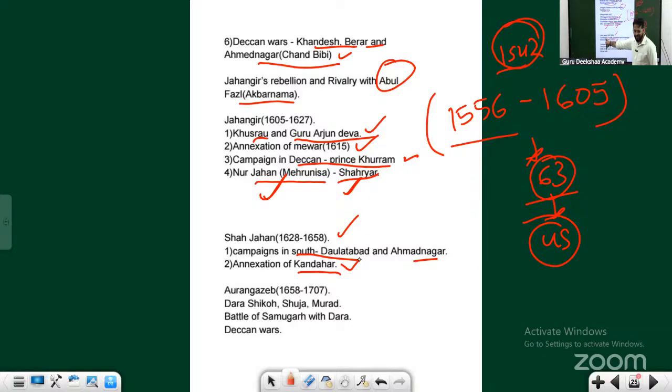He jailed his own father. Okay, he jailed his own father, and a very different personality as well. There are a lot of lovers in Mughal dynasties. You see Akbar having a lot of wives. Jahangir called Nur Jahan, Mehrunisa, the light of the world. So like this Shahjahan.